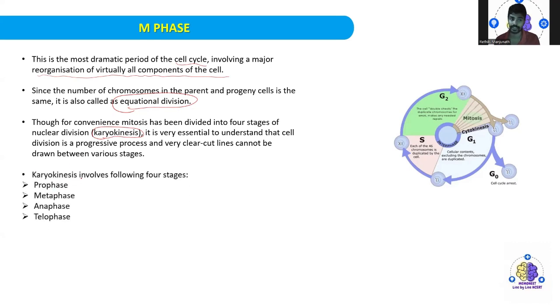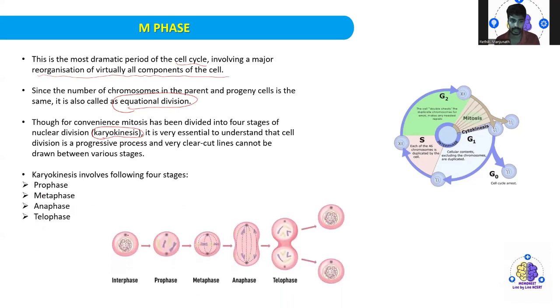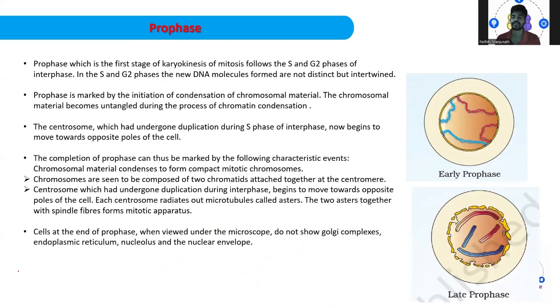So this karyokinesis involves four stages. One is the prophase. Then we have the metaphase, then anaphase, and the telophase. At the end, you are going to see the cell division, daughter cells, if you say this as a parent cell. So first, we will concentrate on what we mean by prophase. Totally prophase, metaphase, anaphase, and telophase.